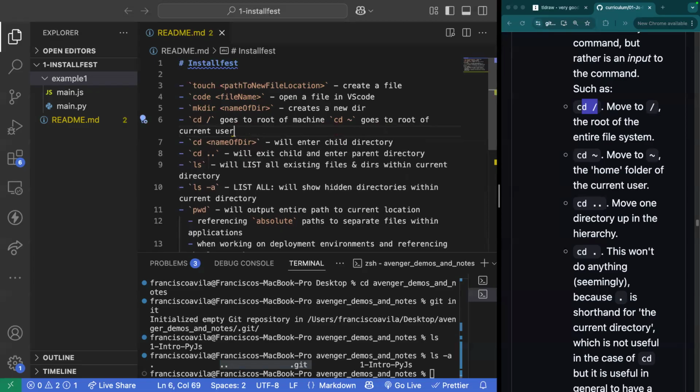All right, so there's two of those. These two would come in handy if you just want to go back to your root directories for either your machine or your user. Most of the time you'll end up going back to your user. So that cd tilde does come in pretty handy.